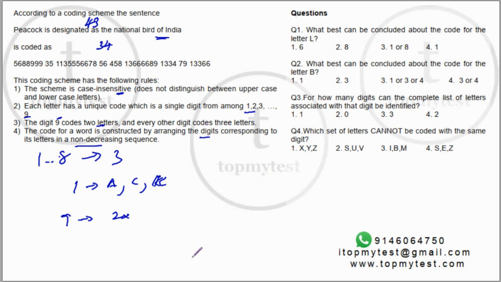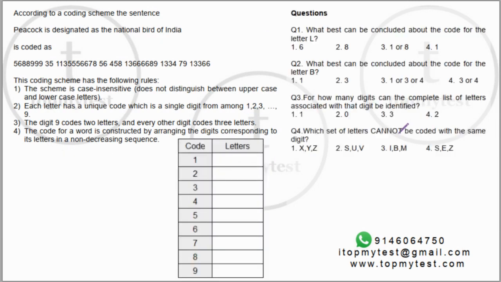So we need to figure out which code is which. Let's try to figure the codes out before we go to the questions. Okay. Now let's start with the smallest words. If you look at "is" and "as", both of them have an S in common and both of them have a 5 in common. So 5 should be S, which also means I should be 3 and A should be 6.